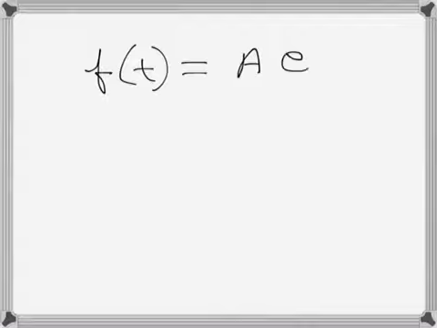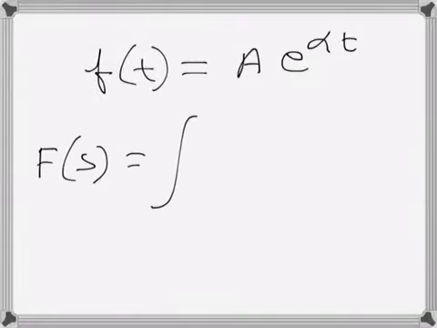In this video, we want to investigate a little more about the Laplace transformation of an exponential function and on what condition the Laplace transformation exists. So let's say we have an exponential function f(t) = a e to the power alpha t, where alpha is positive. So when we want to find the Laplace transformation of that, it will become like this: integral from 0 to infinity of f(t)